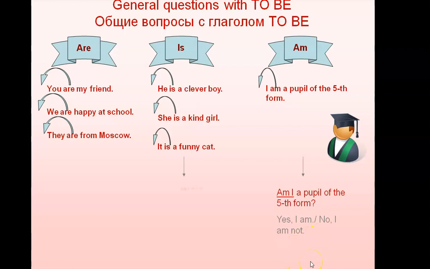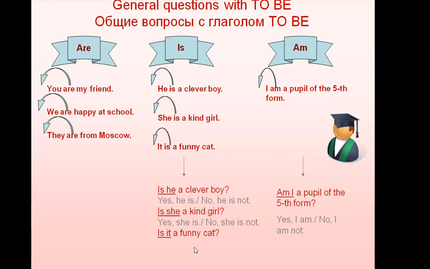Next one. Is he a clever boy? Is comes first, and then you must put the question mark at the end of the sentence. Yes, he is. No, he is not. Those are the answers. Is she a kind girl? Yes, she is. No, she is not. Is it a funny cat? Yes, it is. No, it is not.